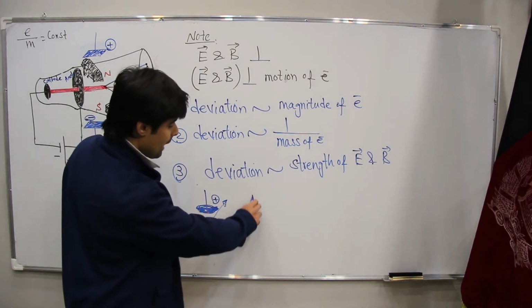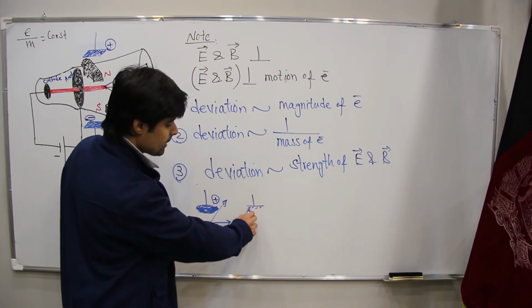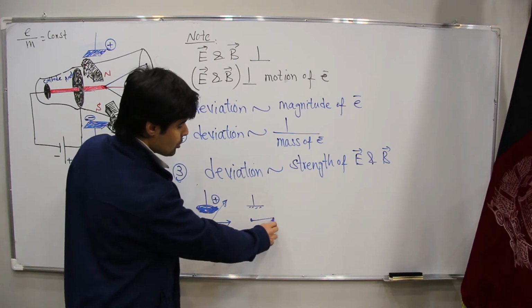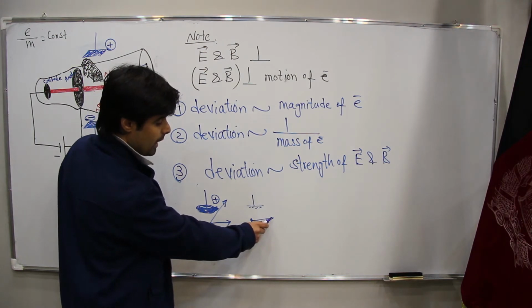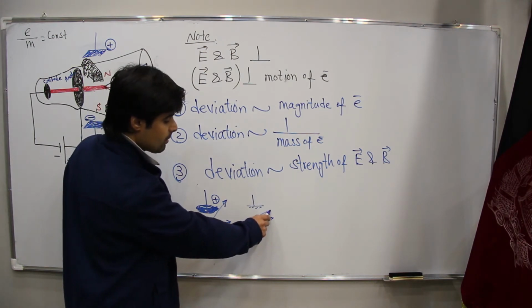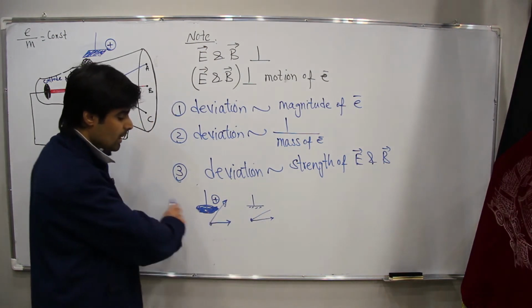But if we have lesser strength, the electron which wanted to go in a straight line will deviate, but not as much as this one.